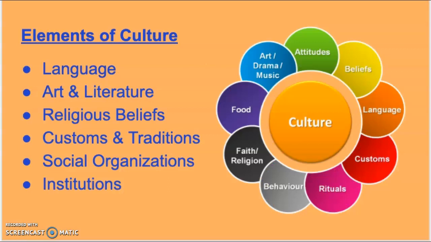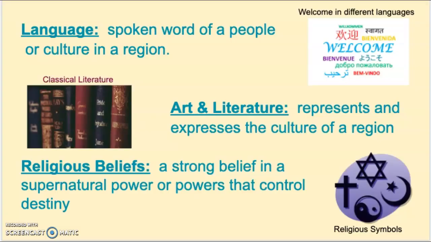Elements of culture include language, art and literature, religious beliefs, customs and traditions, social organizations, and institutions. Language is the spoken word of a people or culture in a region. Art and literature represents and expresses the culture of a region. Religious beliefs is a strong belief in a supernatural power or powers that control destiny.